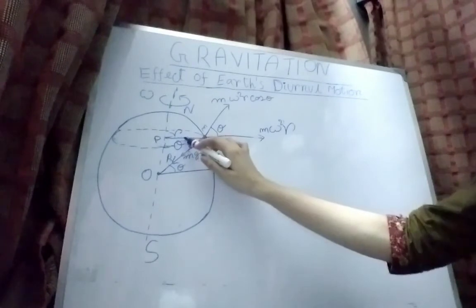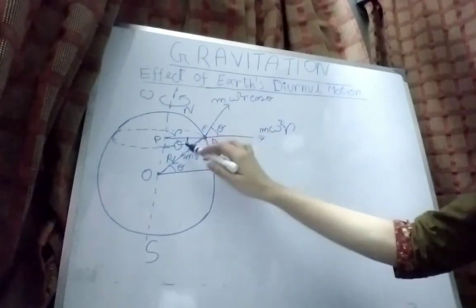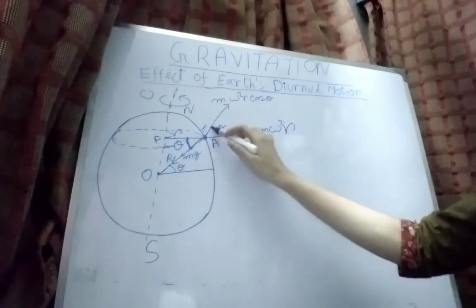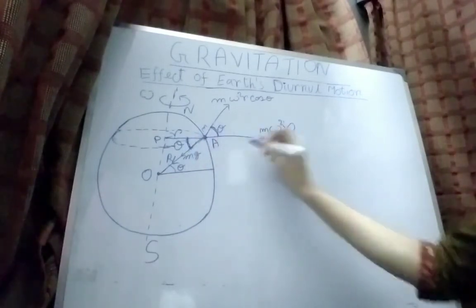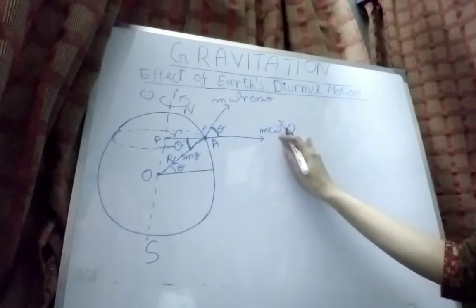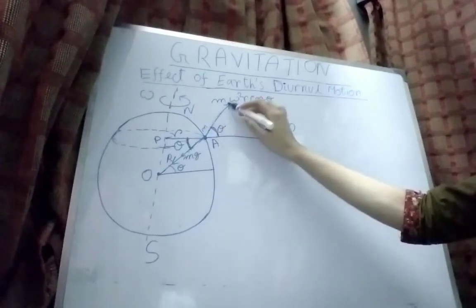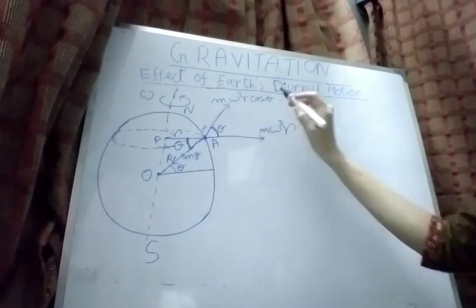Now, here this line and this line cross each other. So if this angle is theta, then this angle will also be theta. If m omega square r is the centrifugal force, then the component along this direction is m omega square r cos theta.